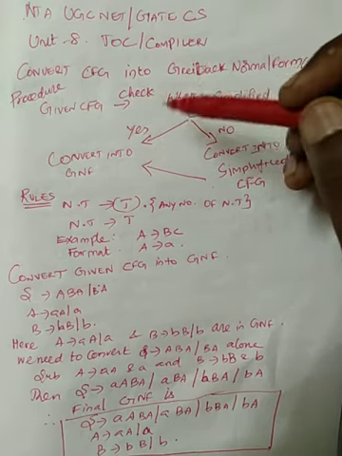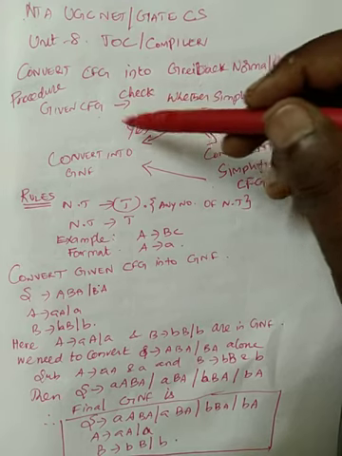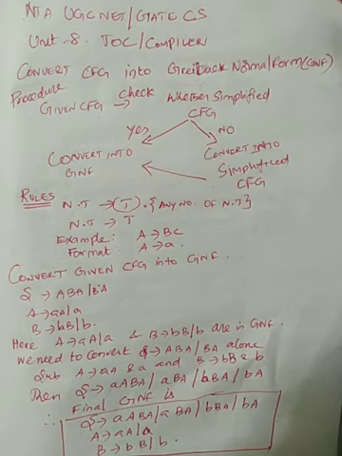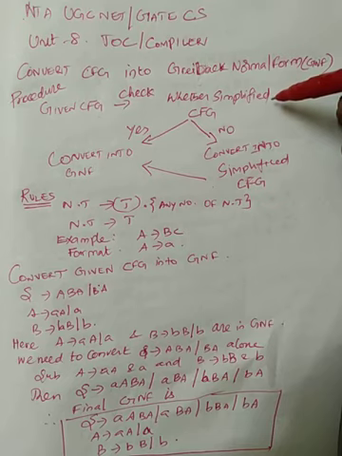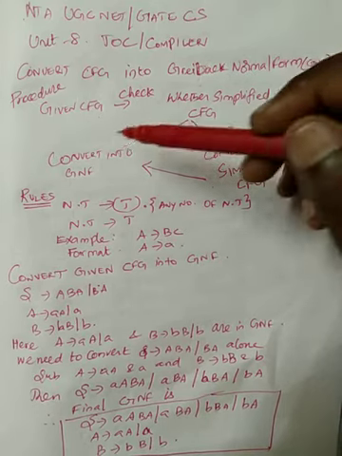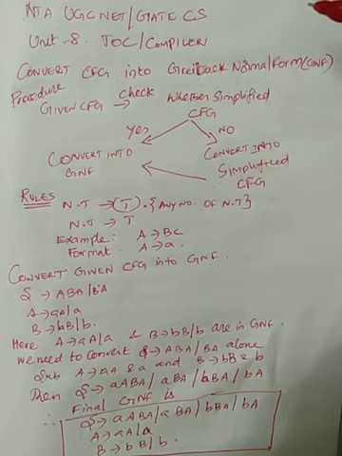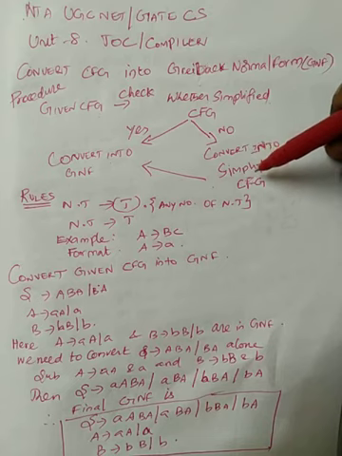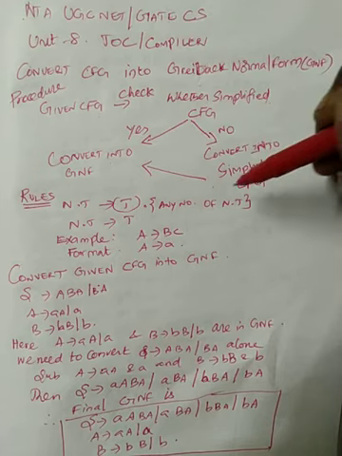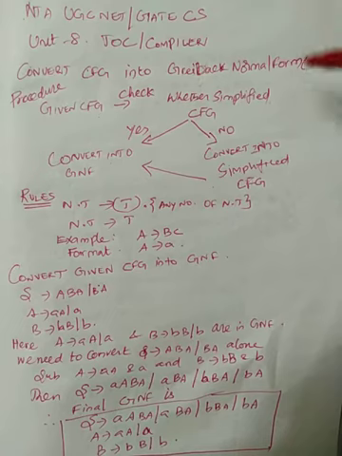We should not directly convert context-free grammar into Chomsky normal form. Before that, you want to check whether the given grammar is already a simplified context-free grammar. If yes, then we can directly convert it into Chomsky normal form. Otherwise, first you want to convert the given grammar into a simplified context-free grammar, and only then go for Chomsky normal form. Okay, so this is the procedure.